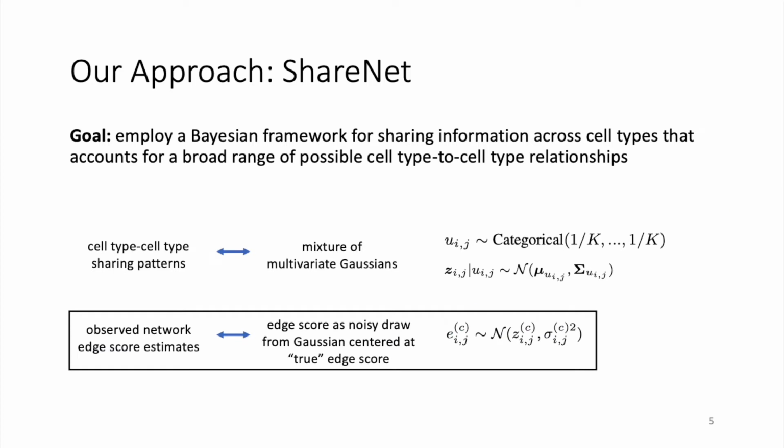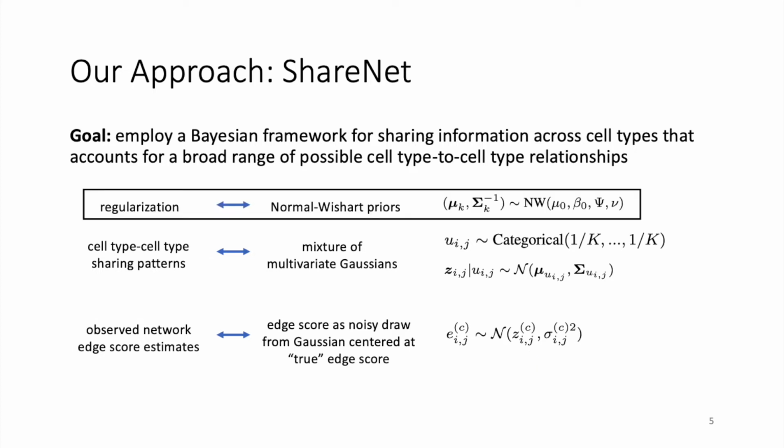Going back to the model, the edge scores that we observe as outputs from a network inference algorithm are then modeled as noisy draws from univariate Gaussians centered at these true edge scores. Here, Eij superscript C is the observed edge score for edge ij for cell type C, and it is modeled as a draw from a Gaussian centered at the true edge score Zij superscript C. The degree of noisiness for each edge in each cell type is specified by the variance parameter of the univariate Gaussian, which we estimate using a bootstrapping approach.